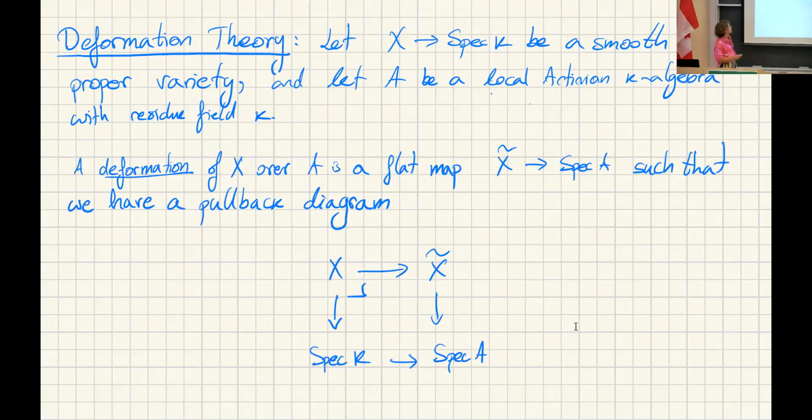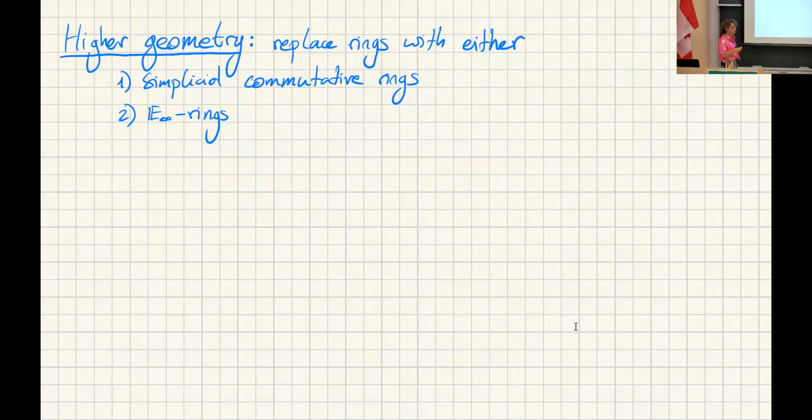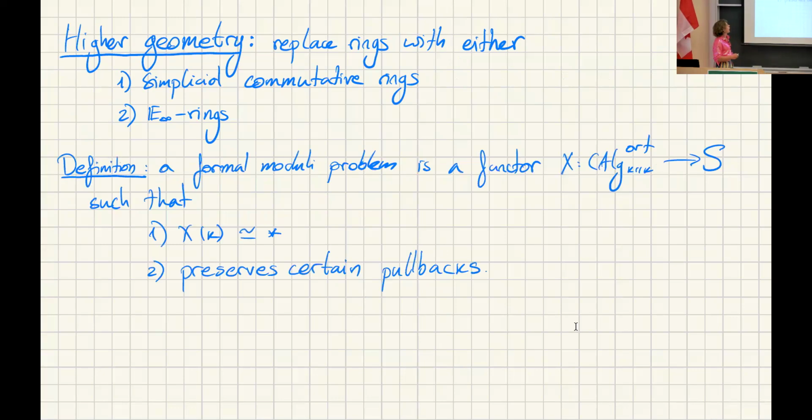So a deformation of X over spec A is a variety over spec A such that when we base change to K, we recover X. So we should think of this as a deformation of X in a way that is consistent with the deformation that is A over K. And all of this makes much more sense in the language of higher geometry. So it's a world where we replace rings with simplicial commutative rings or infinity rings, choose your favorite. But the idea is some sort of algebra where we can do homotopy theory in a meaningful way, and we can talk about homotopies between maps. And we can generalize this kind of deformation problem.